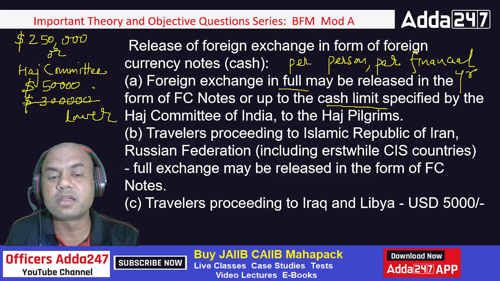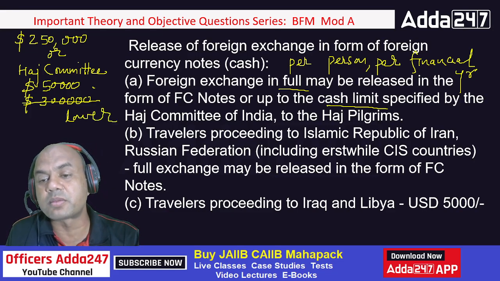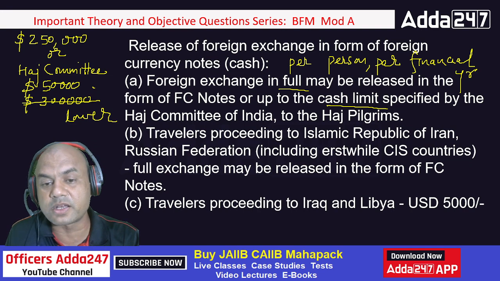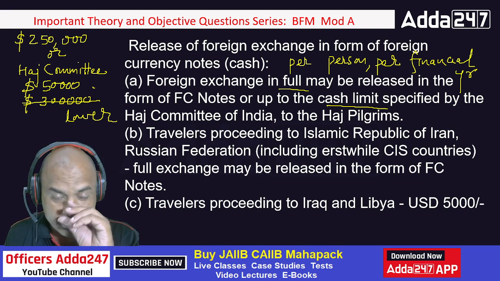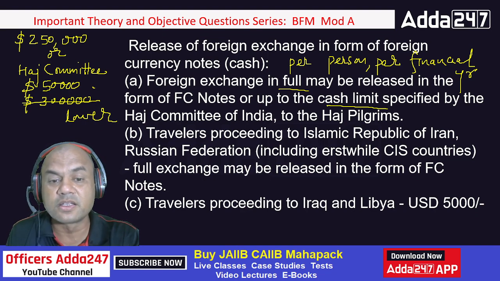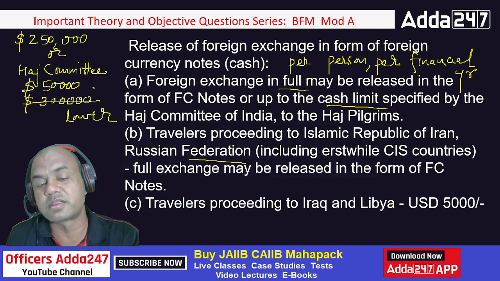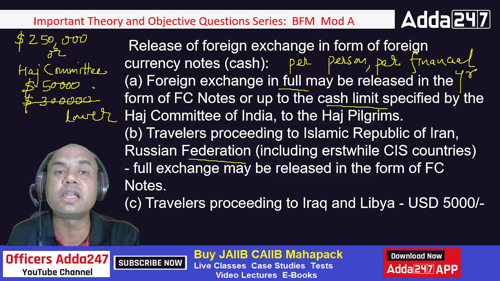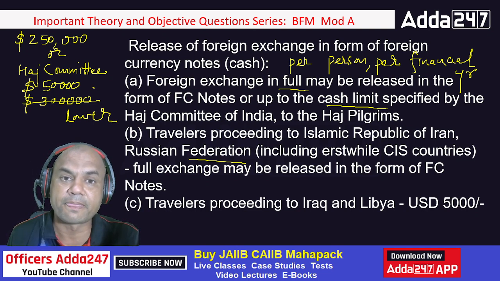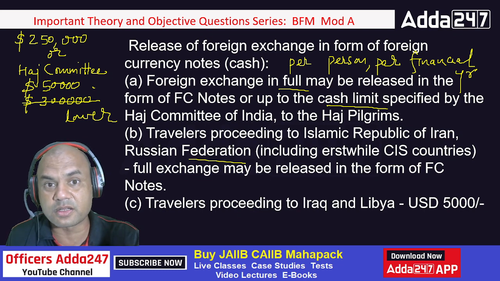So coming back, travelers proceeding to Islamic Republic of Iran, Russian Federation, including erstwhile CIS countries. Russian Federation includes all those USSR countries which were there earlier. Now USSR is gone, but related to those countries. Even Ukraine comes under that.